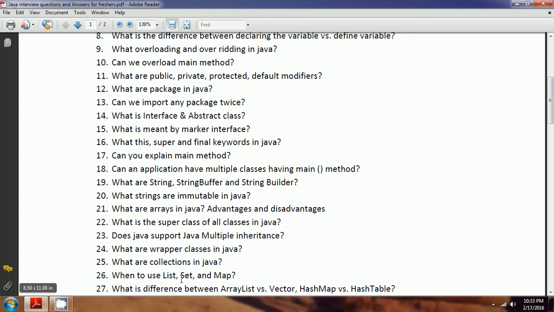Then, when to use list, set and map. List basically maintains the insertion order. That means it maintains the order, either it is an ArrayList or LinkedList. And Set does not allow duplicates. You can go with HashSet or LinkedHashSet or TreeSet.